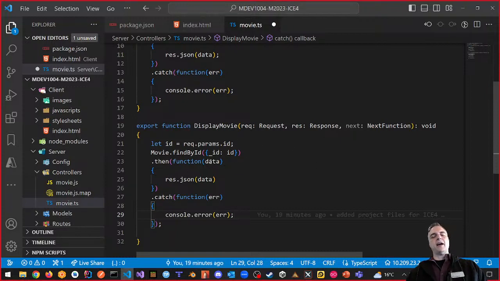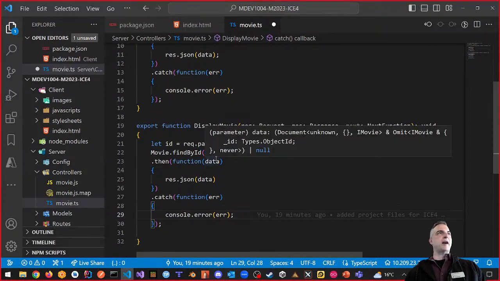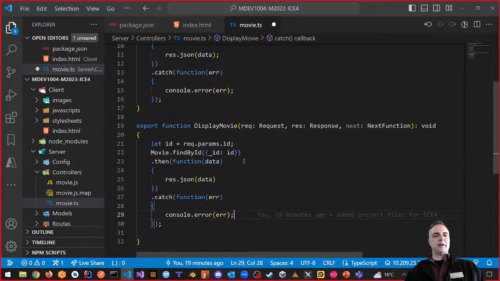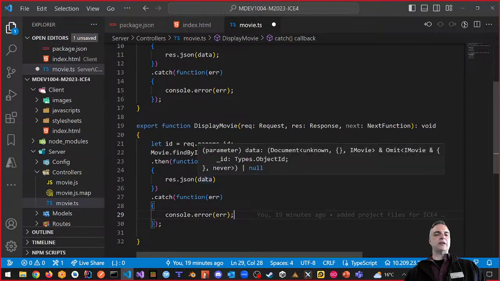Now what if my ID doesn't exist somehow? So this is going to be something where we need to check to see if the ID exists. Like, for example, I'm looking for a movie and I can't find that movie, right? So what happens with that? I'm going to get the empty set back. So where my data is empty somehow, the ID doesn't exist. The data set that I get back before I go to JSON is the empty set. If I get the empty set back, it means the movie's not found, right?